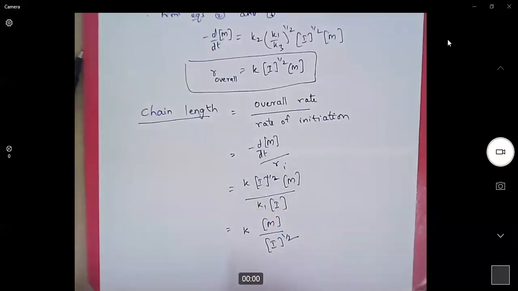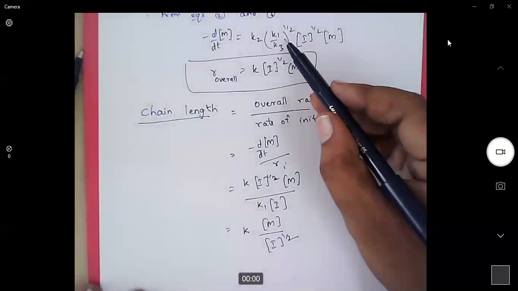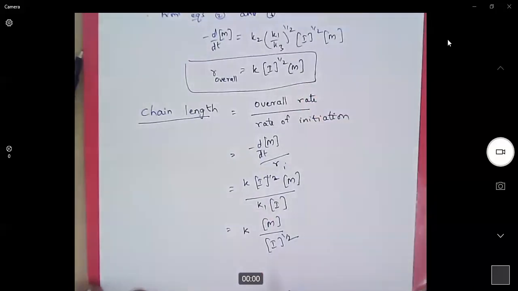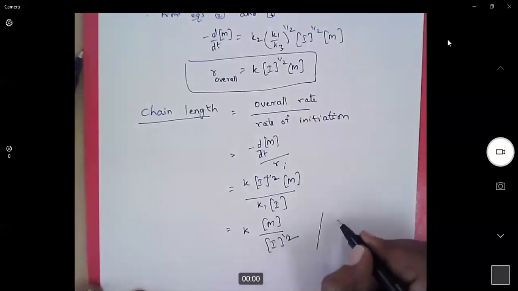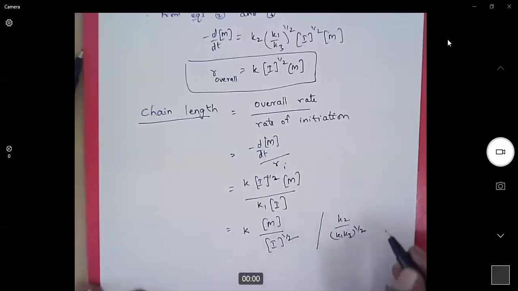So this is the formula for chain length in a radical polymerization reaction. Now we can also write this K value very clearly. Here what is K? K2 into K1 by K3 whole power half. So when we write it, it becomes K2 by K1 K3 whole power half, monomer concentration by I power half. This is the kinetics of chain growth polymerization.